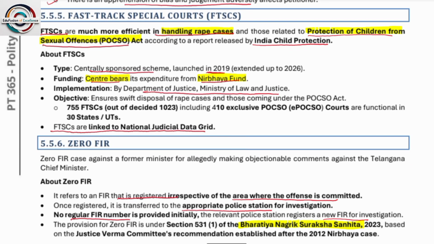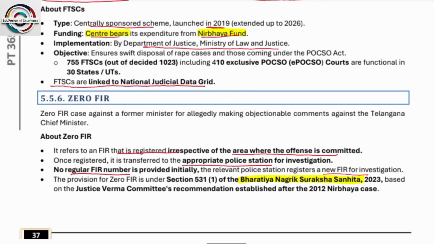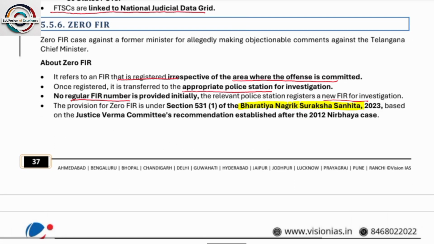Next, fast track special courts. Fast track special courts are much more efficient in handling rape cases and those related to the protection of children from sexual offences, the POCSO Act, according to the report released by the India Child Protection Fund. Fast track special courts are a centrally sponsored scheme launched in 2019. It bears expenditure from the Nirbhaya Fund. Please remember the Nirbhaya Fund. Implementation is by the Department of Justice and Ministry of Law and Justice. Fast track special courts are linked to the National Judicial Data Grid.